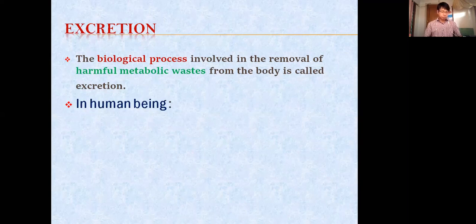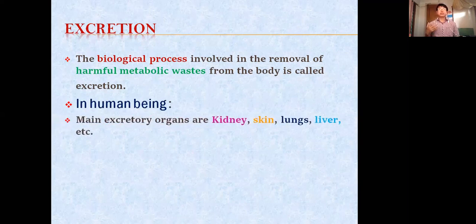In human beings, let's see the excretory system. What are the excretory organs in our body? Well, it is the kidney, then skin. Skin is also an excretory organ. Through skin, generally we sweat, and in that sweat various types of salts are present. Then lungs also. Through the lungs, we give out carbon dioxide, which is a waste material. Even the liver also.